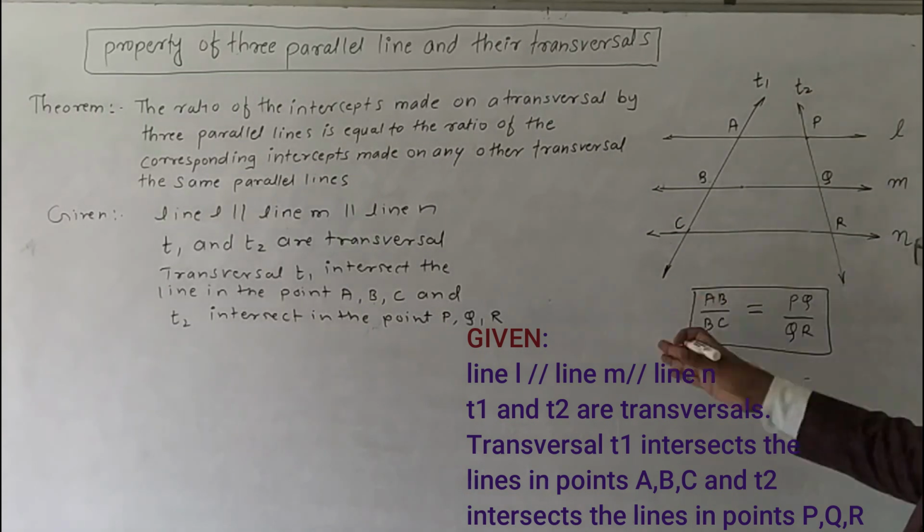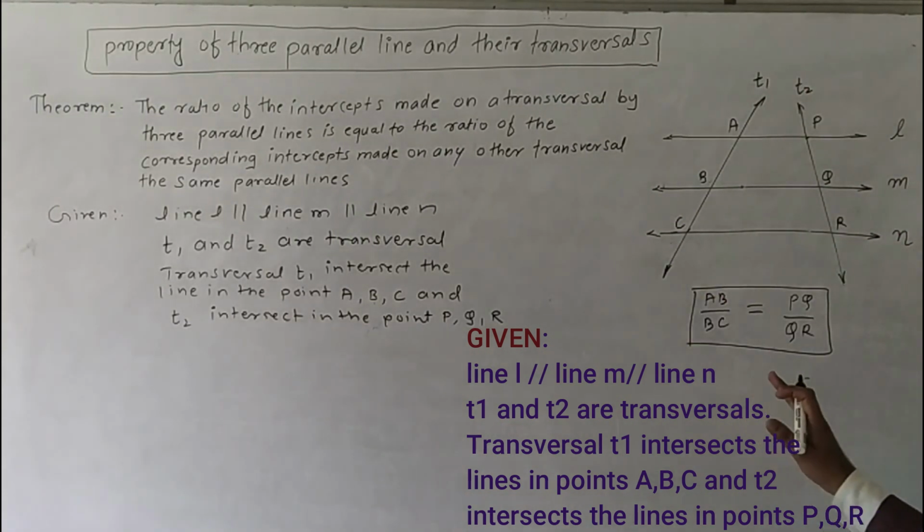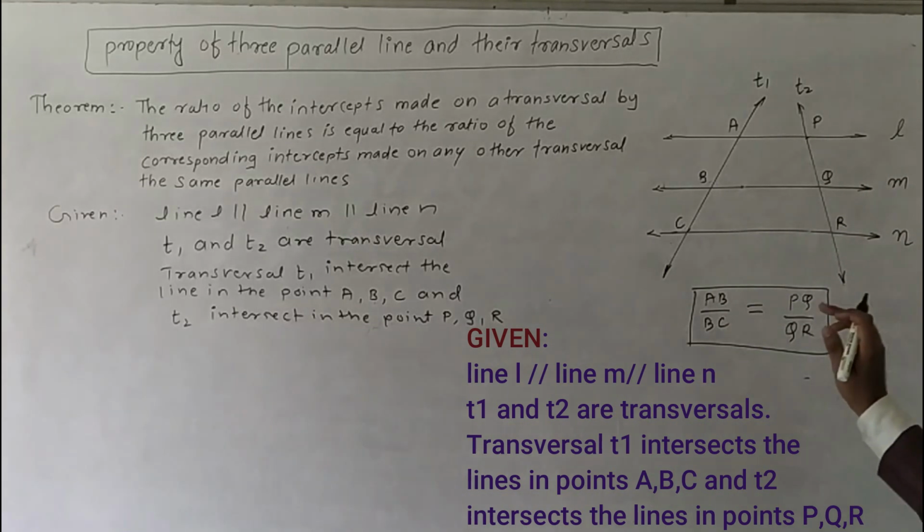T1 and T2 are transversals, meaning they are cutting the three parallel lines.